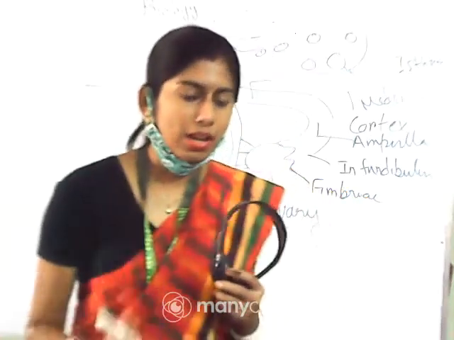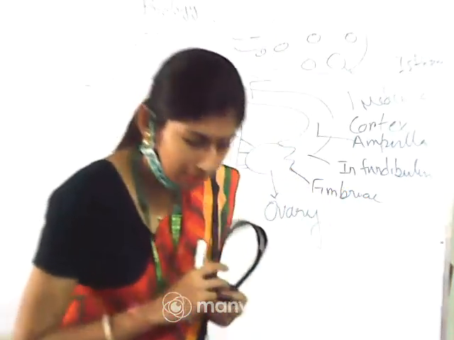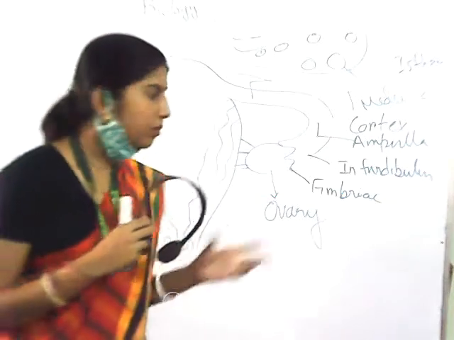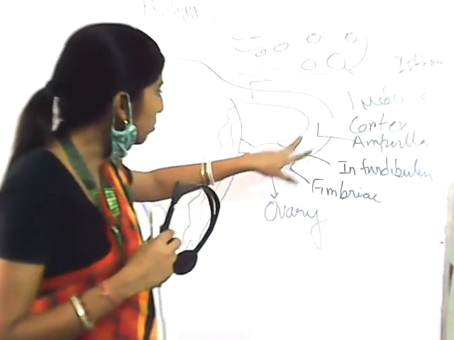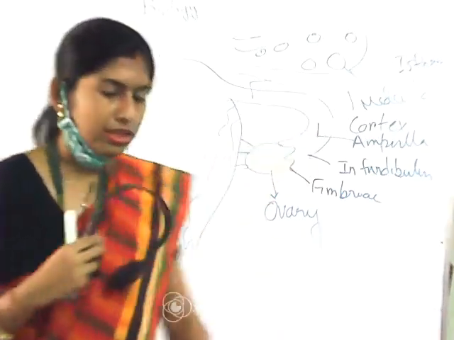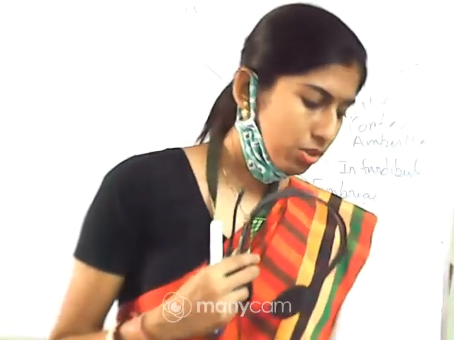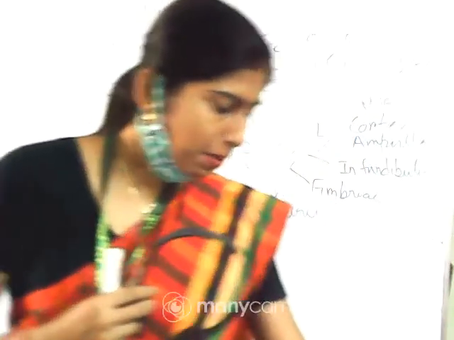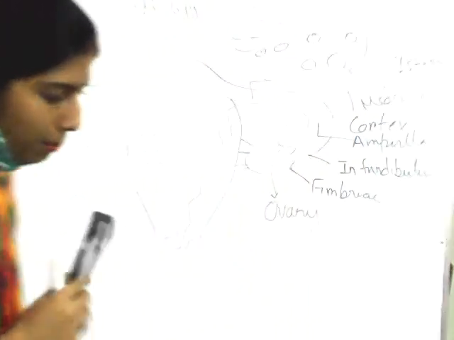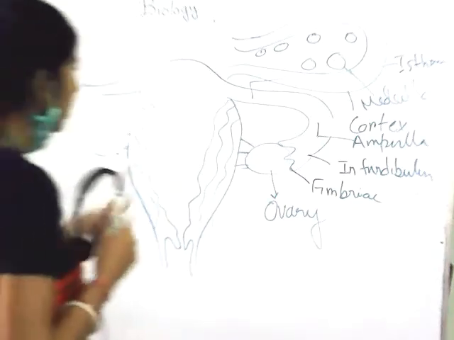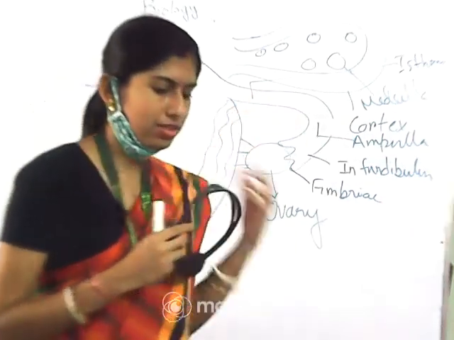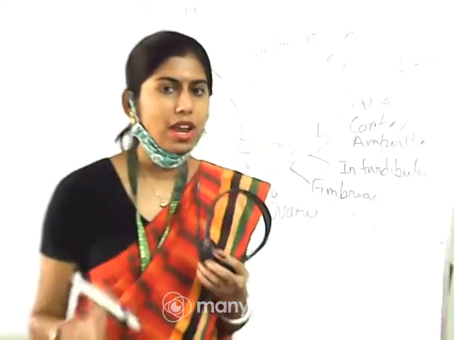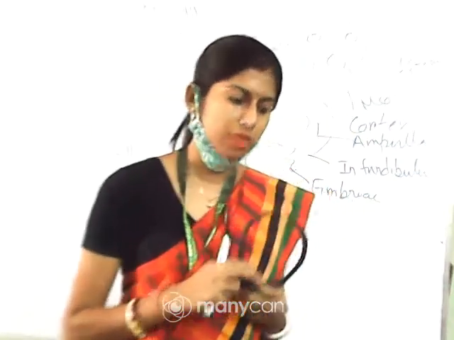Then the infundibulum leads to a wider part, which is considered as ampulla. This wider part of the oviduct is the ampulla, and the last part of the oviduct is the isthmus. It is quite narrow, and this narrower part will join to the uterus.